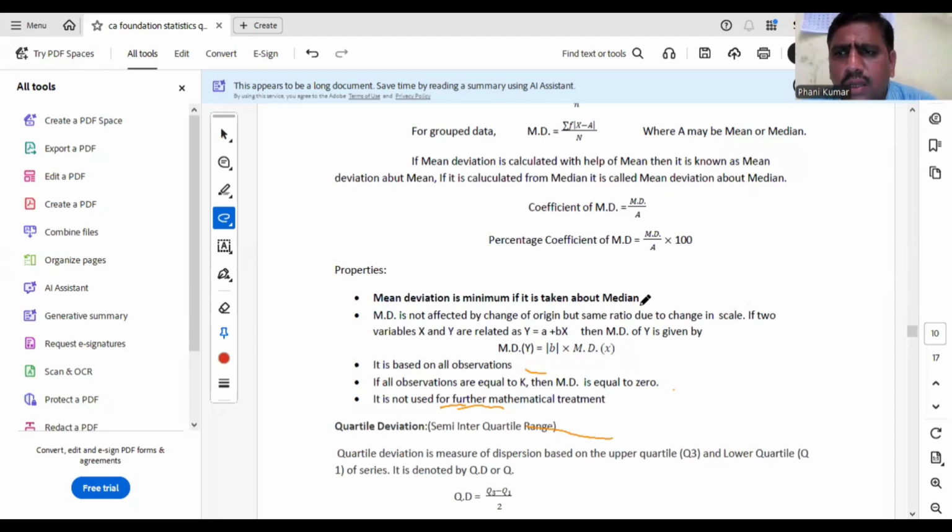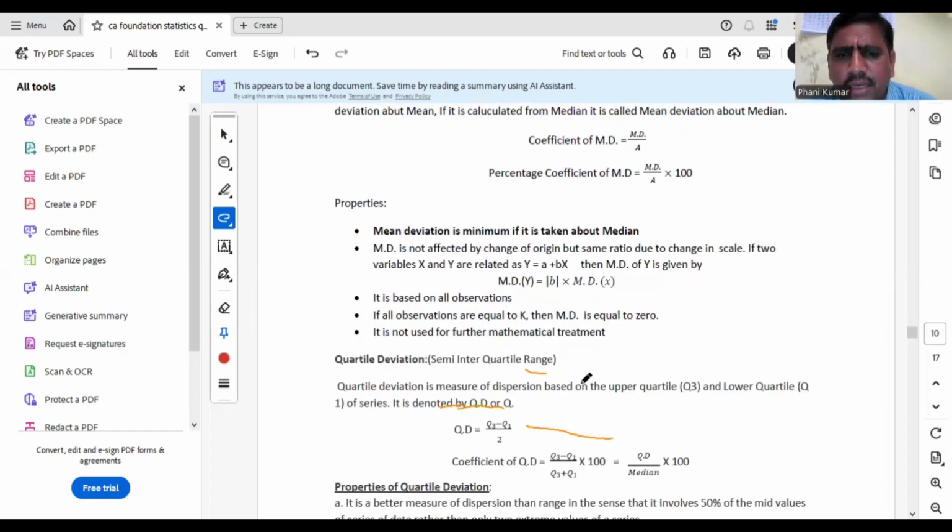Again, coming to origin and scale effect, MD is affected only by scale and it will not take negative values. So MD of y will be mod b into MD of x. It is based on all values. If all observations are equal to k, that means all are constants, MD will become 0. It is not used for further mathematical treatment. Combined MD is not there.